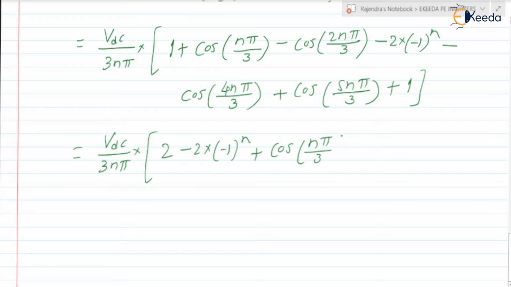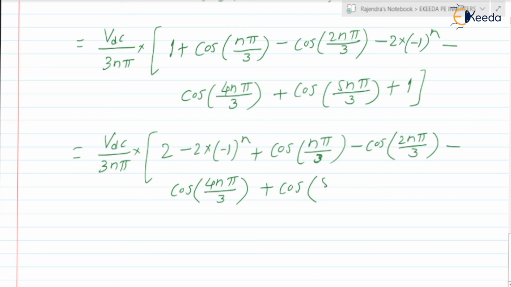n pi by 3. This is the one term, cos of n pi by 3 minus cos of 2n pi by 3. Next, minus cos of 4n pi by 3, plus cos of 5n pi by 3. In this way we will be getting the expression for Bn.